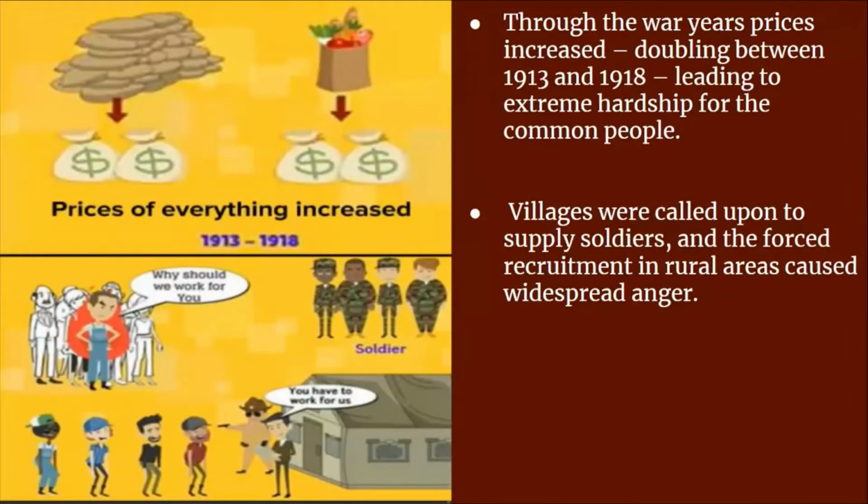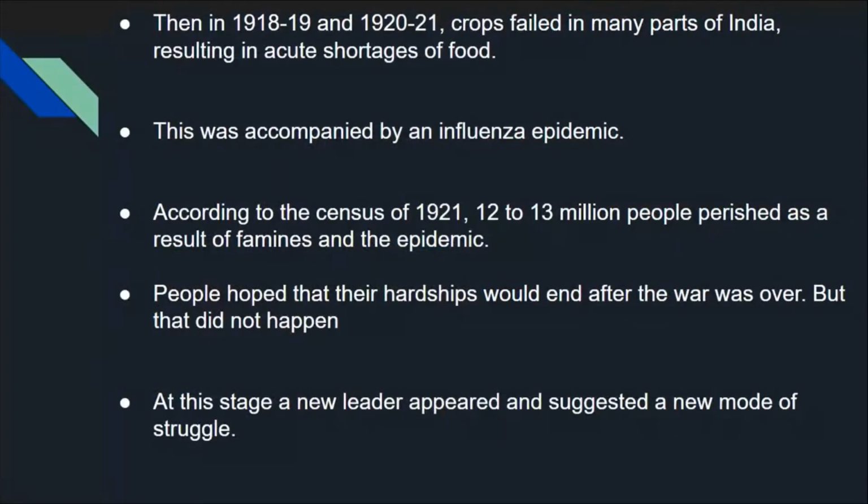During the war years, prices increased, doubling between 1913 and 1918, leading to extreme hardship for the common people. So in the war period, the prices of food were increased. Now villages were called upon to supply soldiers, and the forced recruitment in rural areas caused widespread anger. So what is forced recruitment? If you are saying yes or no, you should compulsorily join the army. So these Britishers forcibly recruited village people for the army and created widespread anger.